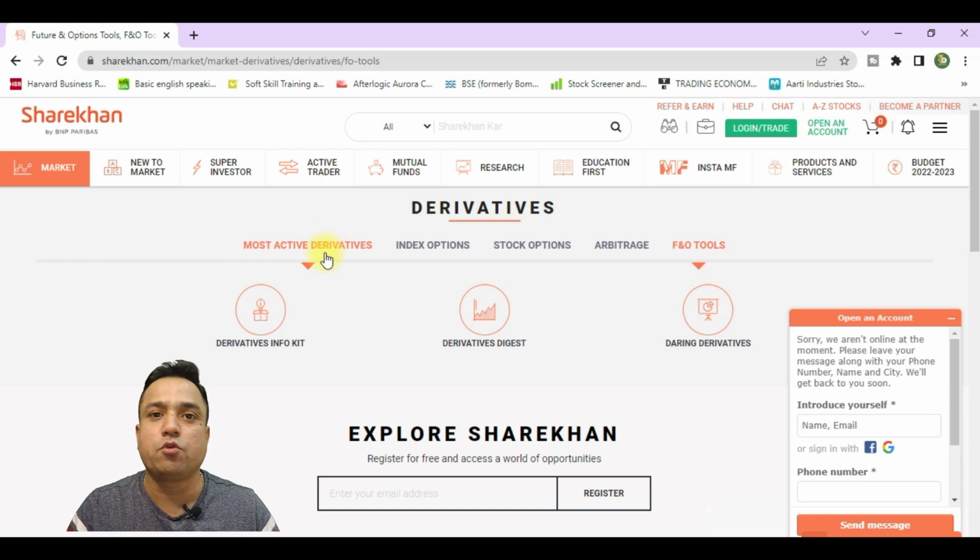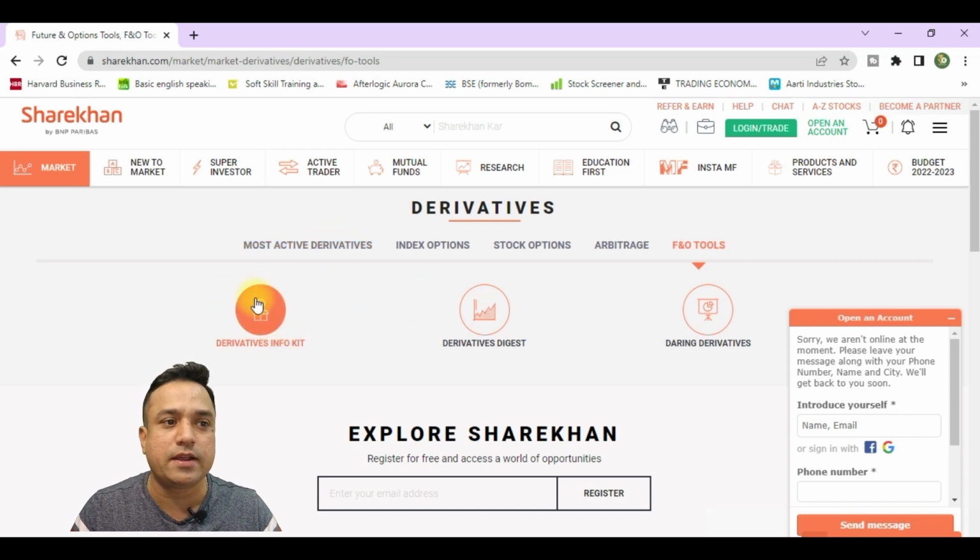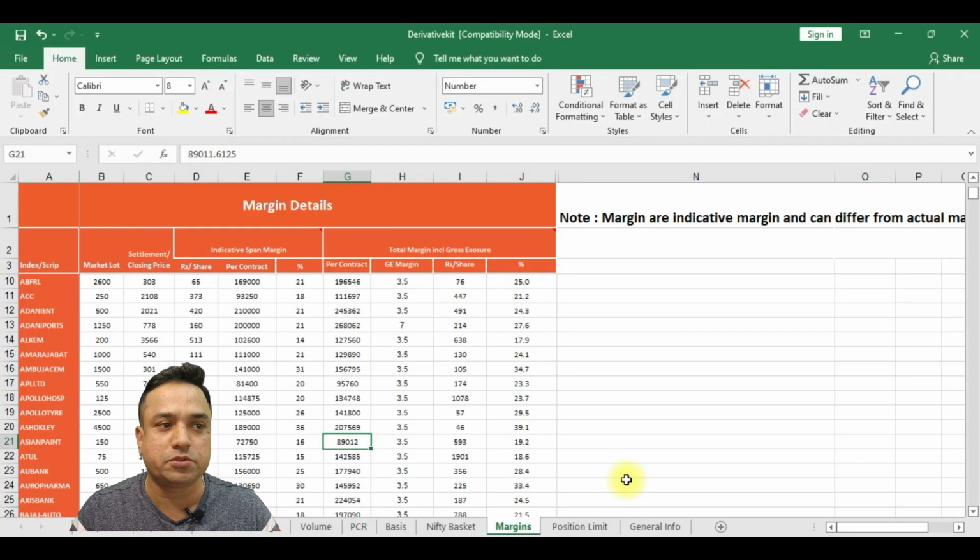If you open this derivative info kit, you will get an Excel here. Once this Excel is opened, you can see there are a lot of options available. Just click on margin in this. I have clicked on margin. Let us take an example here in Asian Paint only.